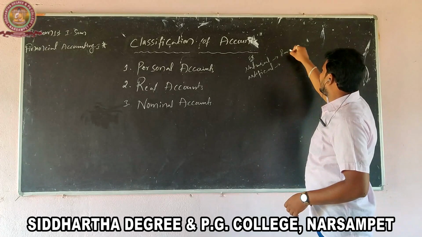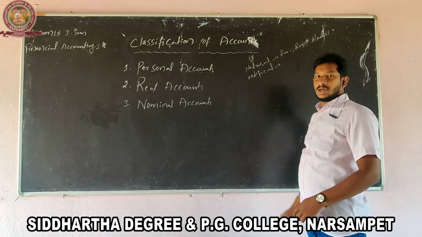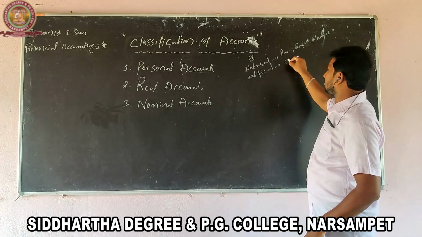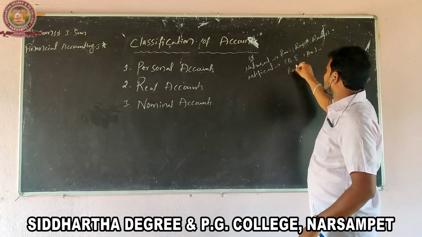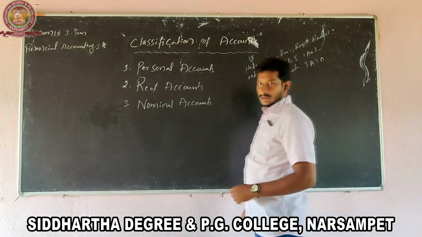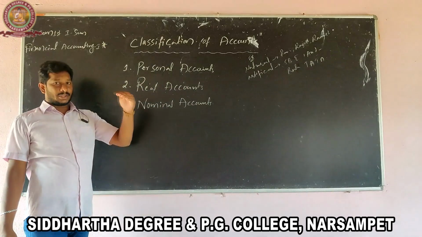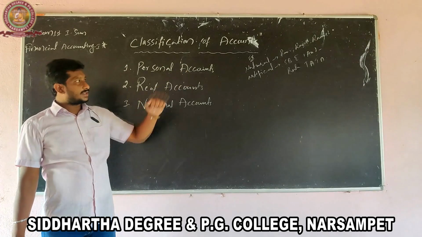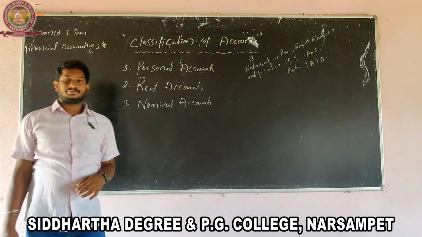For example, Ravi, Rajesh and Ramesh. We are all human beings, so we are natural persons. And artificial persons are business firms, such as SBI, Andhra Bank, Reliance and Tata. So these are artificial persons. The personal accounts deal with persons and business firms. The person is called a natural person, and the business firm is called an artificial person.